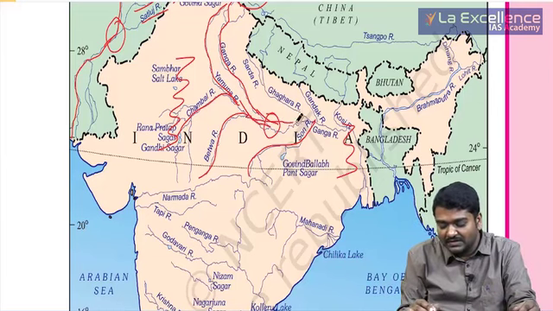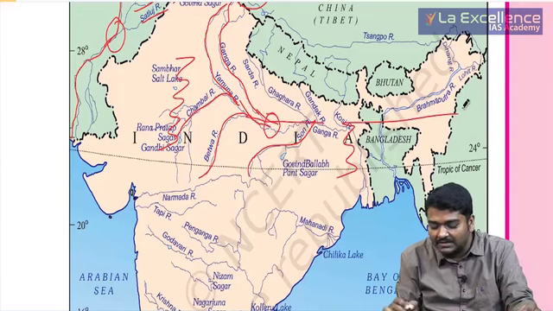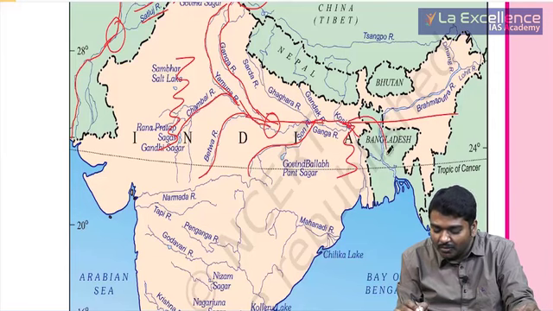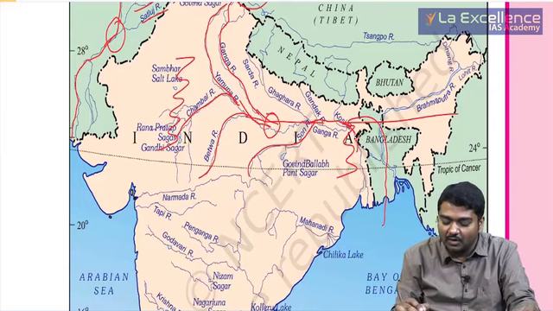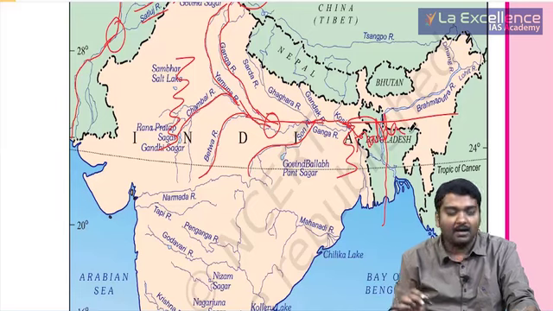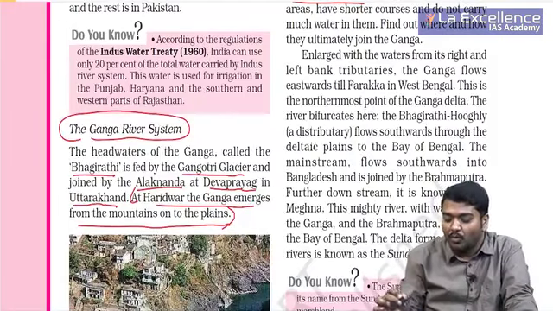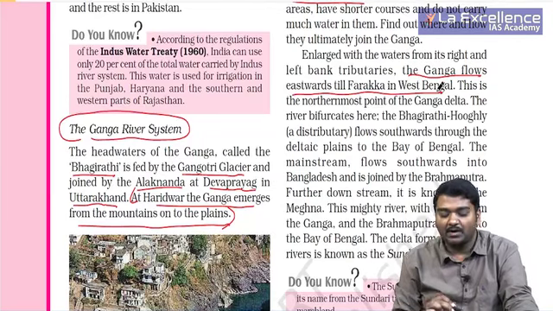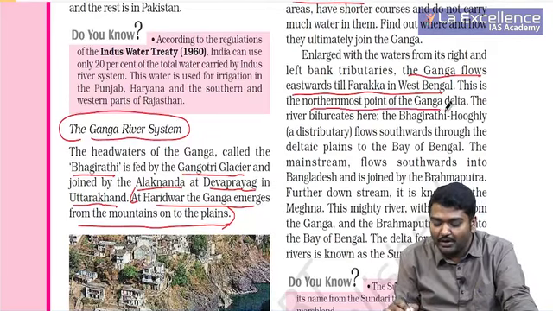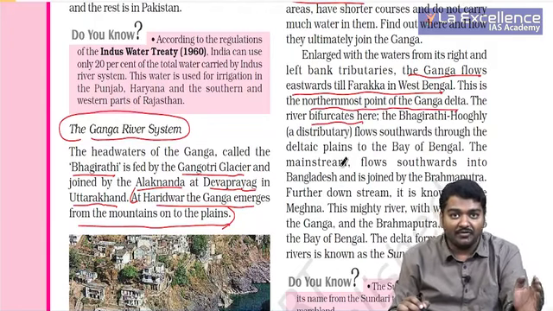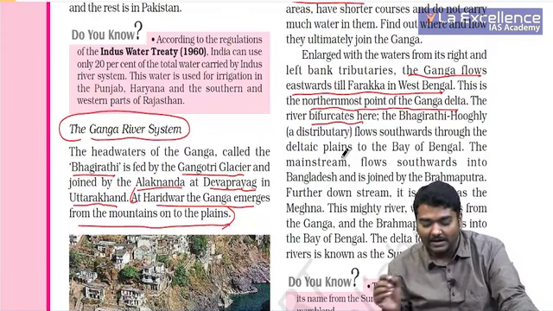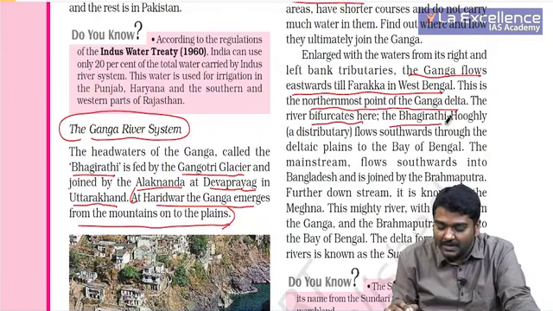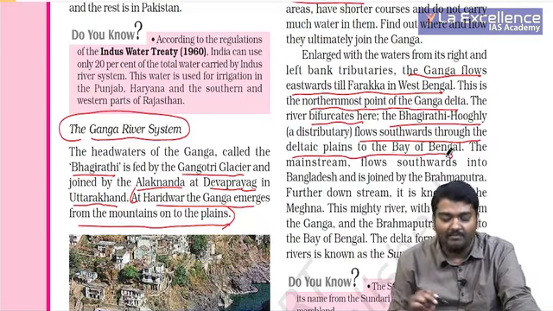Then what they do, can you see, they don't go straight like this, but they actually turn into Bangladesh and enter, and this is what we call the Malda Gap. Then what is more important, the Ganga flows eastwards till Farakka in West Bengal. This is the northernmost point of Ganga Delta and it is divided into two. One enters into West Bengal, another one enters into Bangladesh. And then we can see the Bhagirathi Hooghly flows southwards through the deltaic plains to the Bay of Bengal.